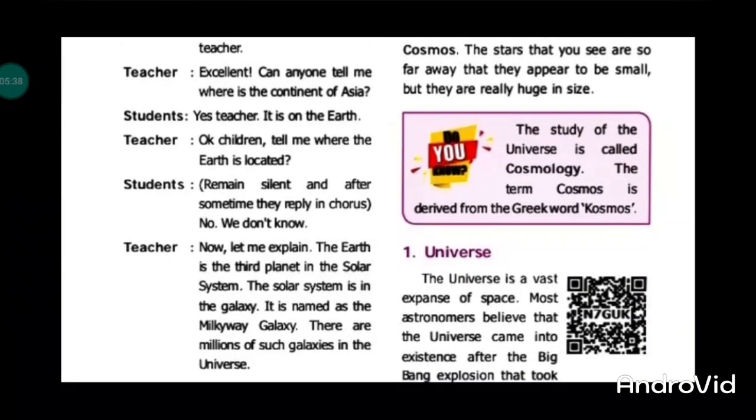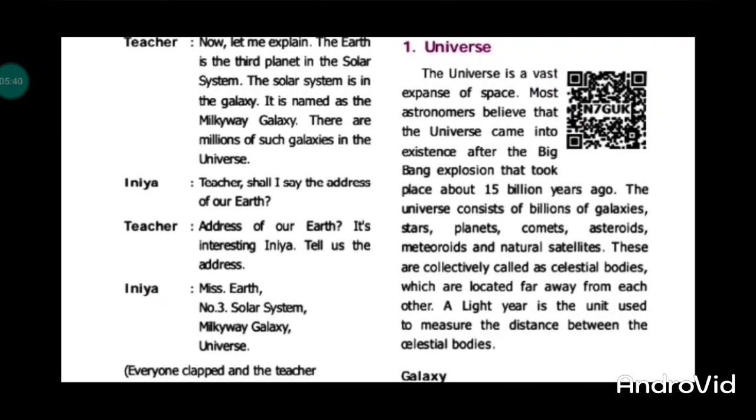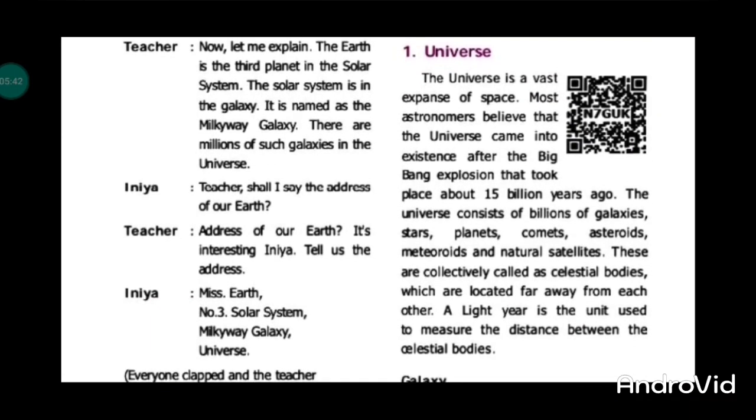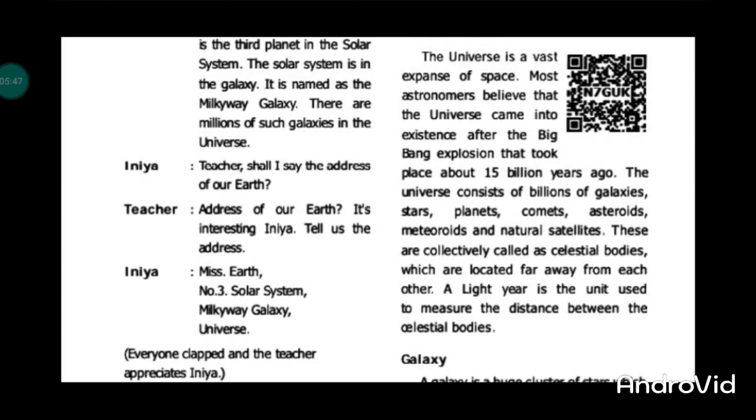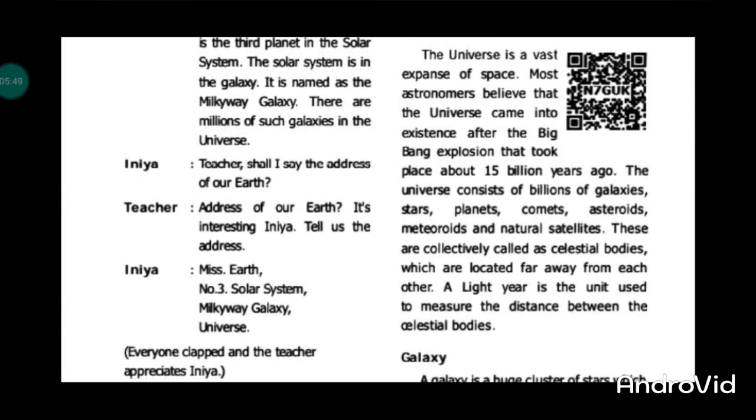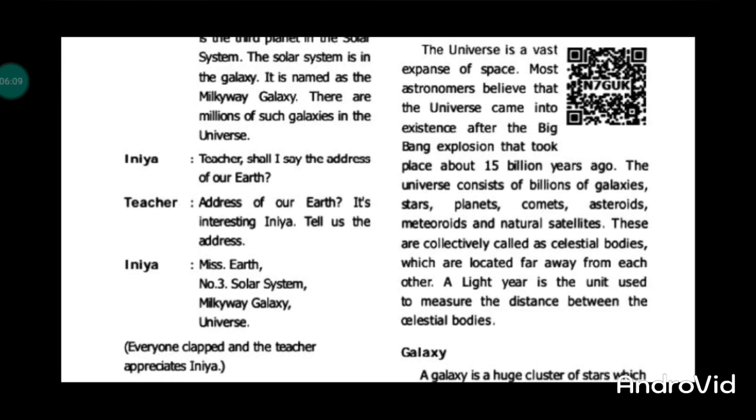Cosmos, this word is derived from the Greek word. Universe is nothing but a vast expanse of space. Most astronomers believe that the universe came into existence after the Big Bang explosion that took place about 15 billion years ago. It consists of billions of galaxies, stars, planets, comets, asteroids, meteoroids, and natural satellites.